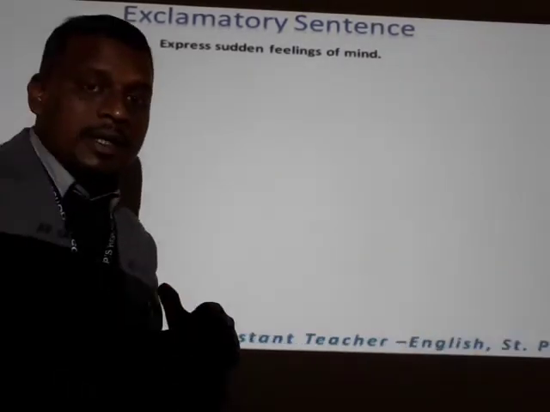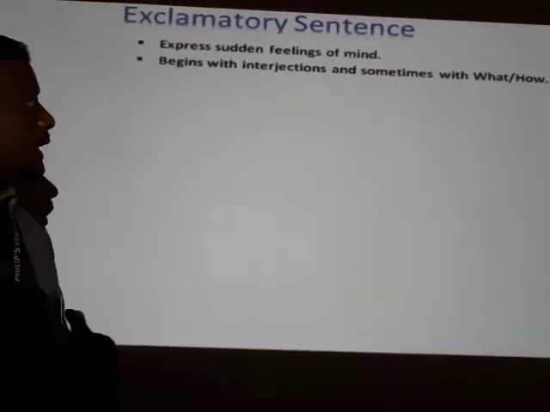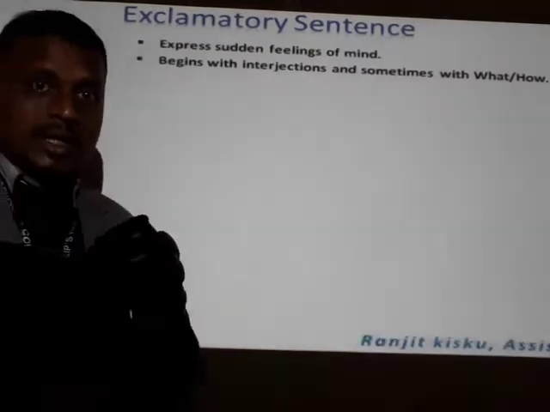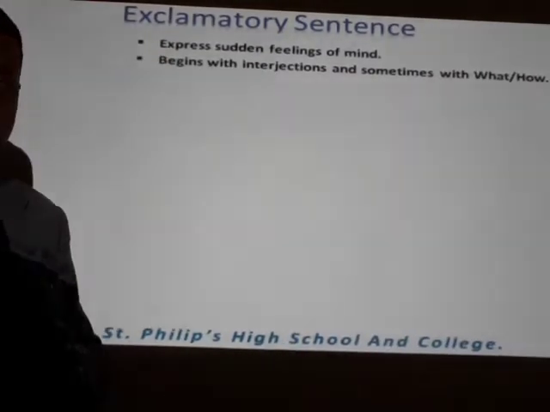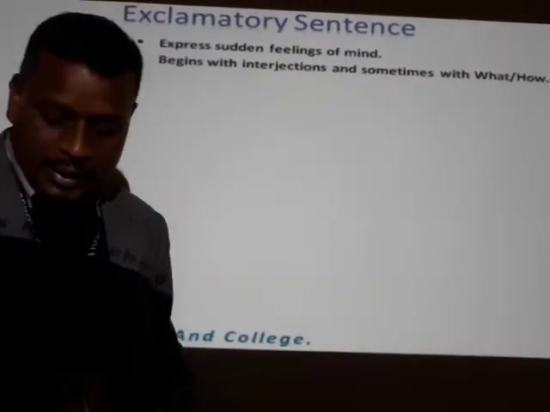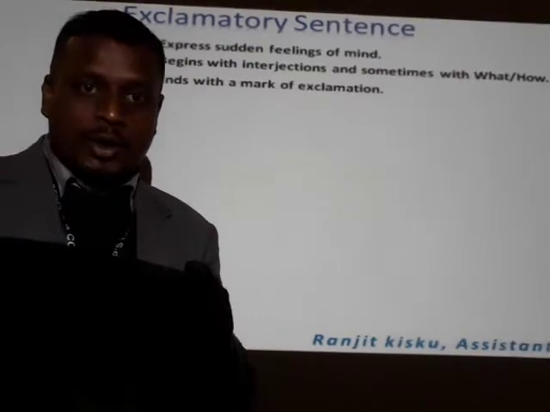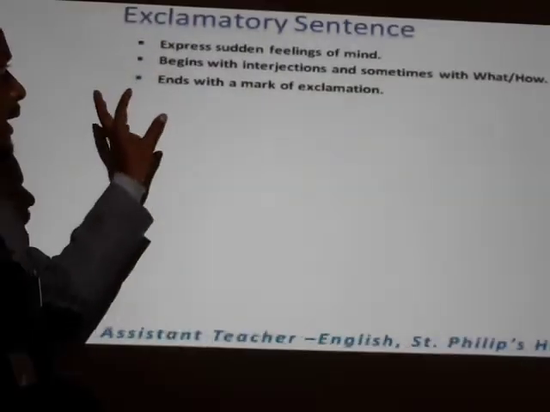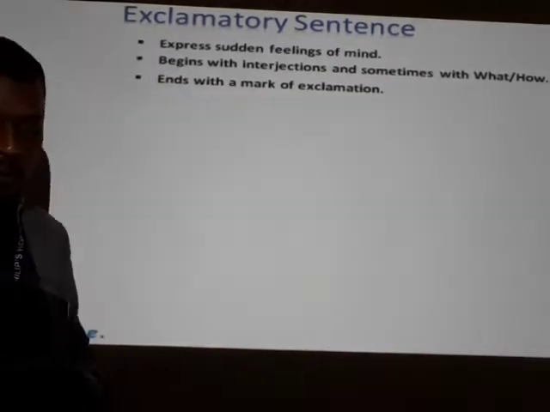Let's go ahead. Now, we will see the examples of exclamatory sentences. Dear learners, exclamatory sentences express our sudden feelings, and begin with an interjection. Sometimes exclamatory sentences begin with an interjection, sometimes with what or how. Then it ends with a mark of exclamation. Remember that exclamatory sentences end with a mark of exclamation.